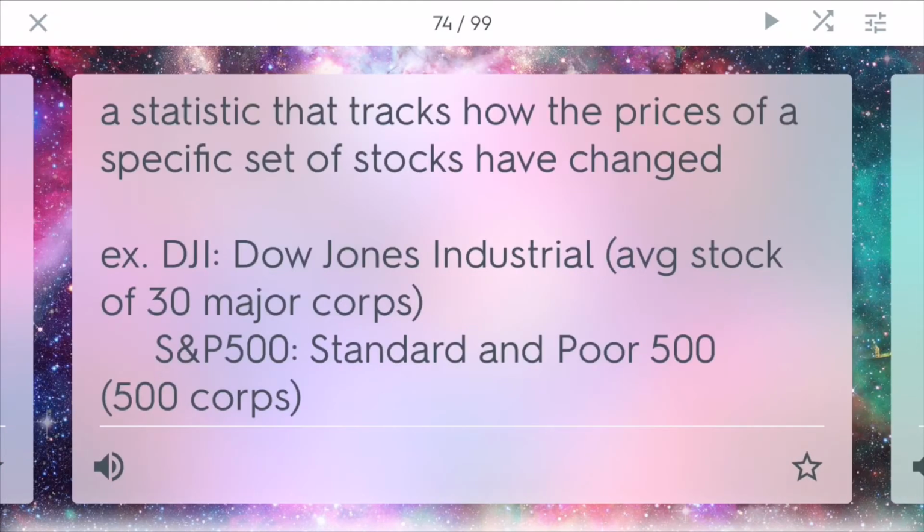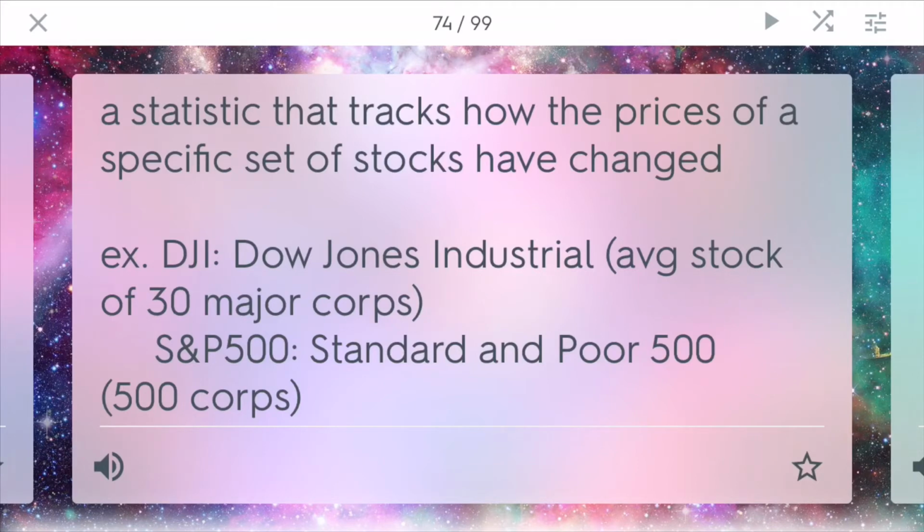Stock index. This is a statistic that tracks how the prices of a specific set of stocks have changed. So in the US, there are many different types. One type is the Dow Jones Industrial, and this measures the average stock of 30 major corporations in the United States. There's also the S&P 500, which is the Standard & Poor's 500, and it measures the stock values of 500 corporations. This gives sort of an aggregate average of how a stock or group of stocks are performing on a certain day.